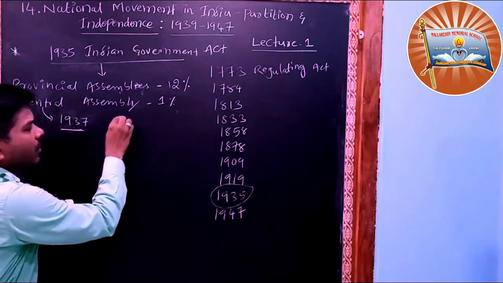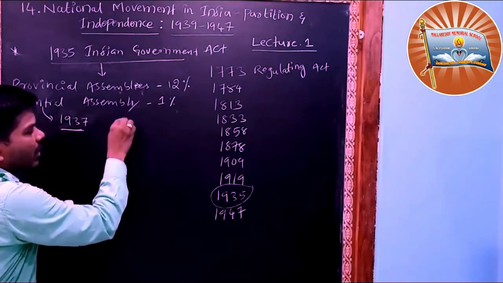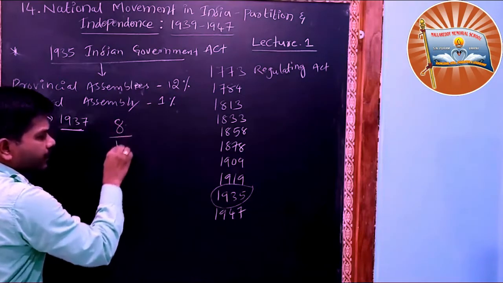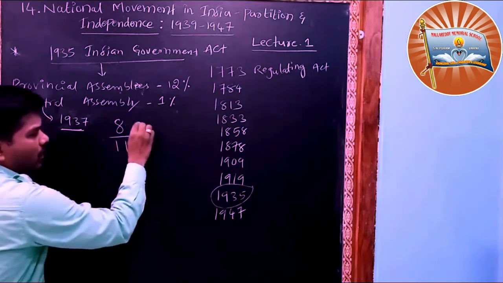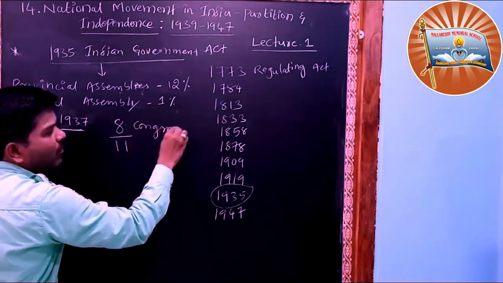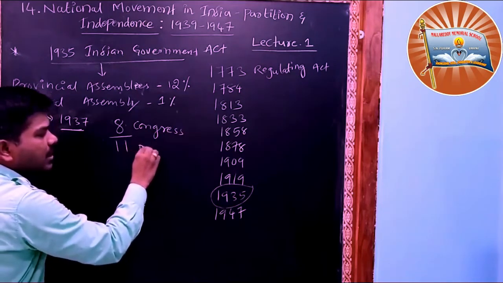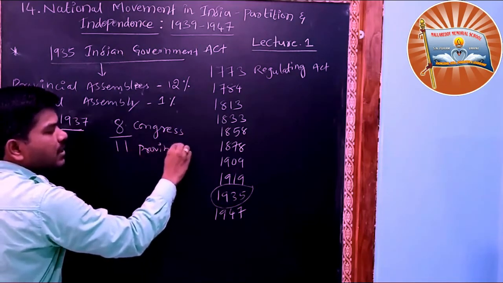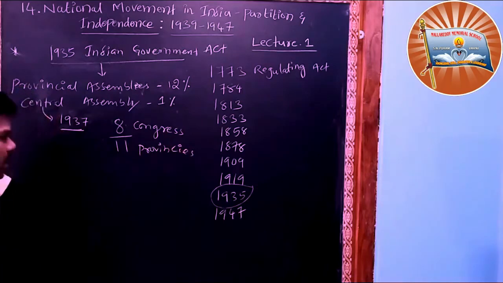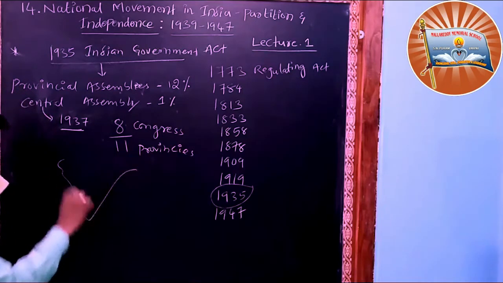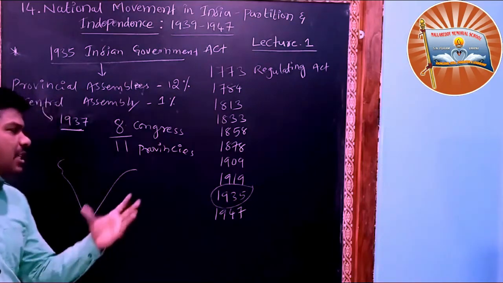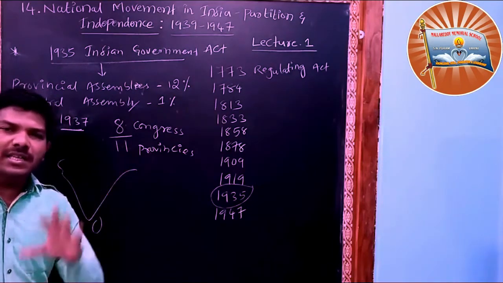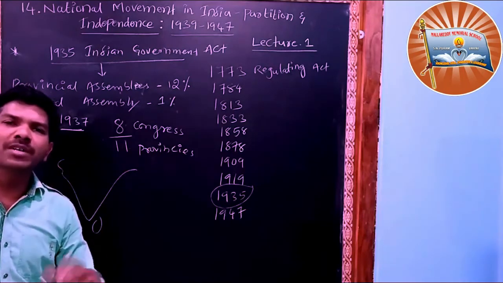In 1937, Congress won 8 out of 11 provinces. You may ask, what are provinces? Provinces are under the control of the British. Not the entire India was under the control of the British. Britishers controlled these 11 provinces.